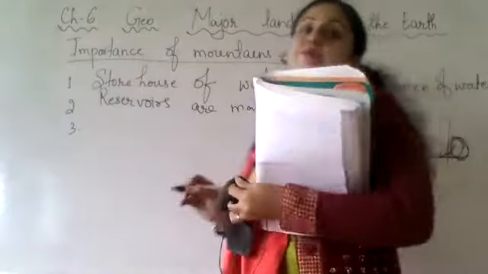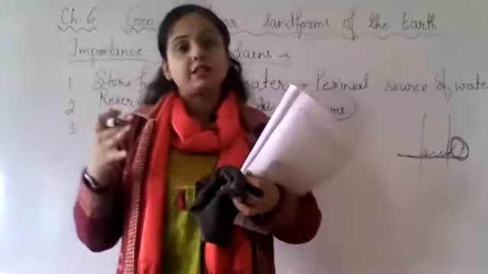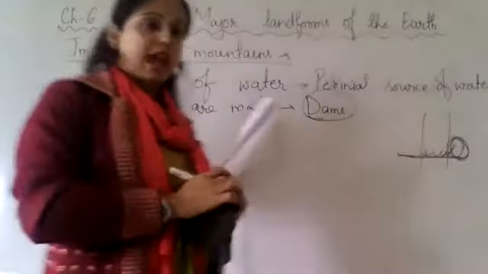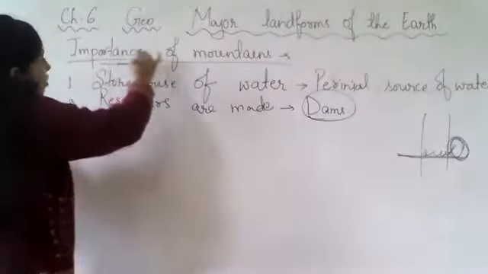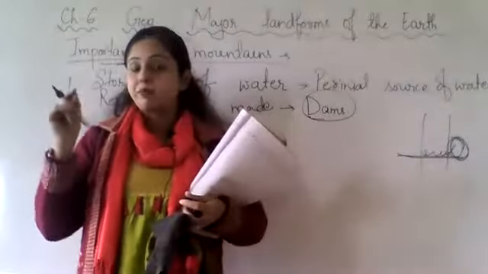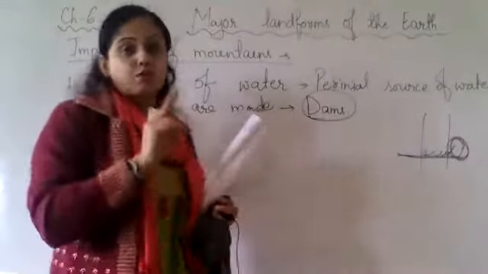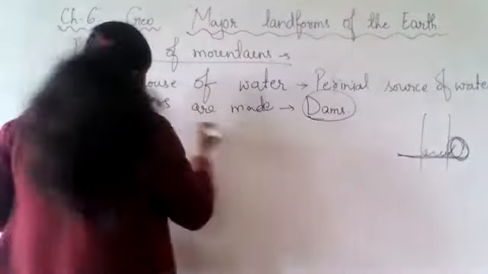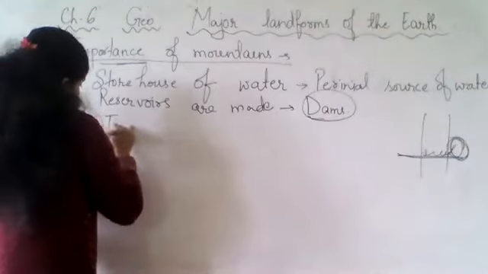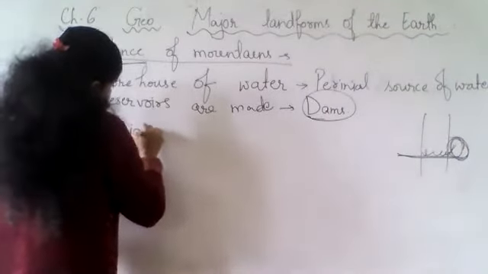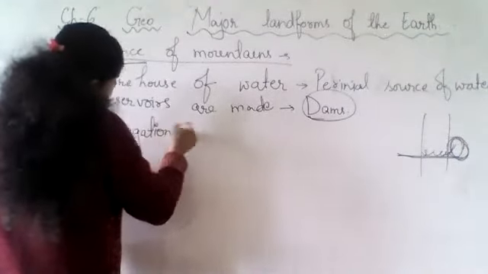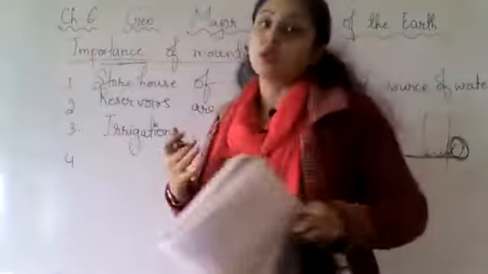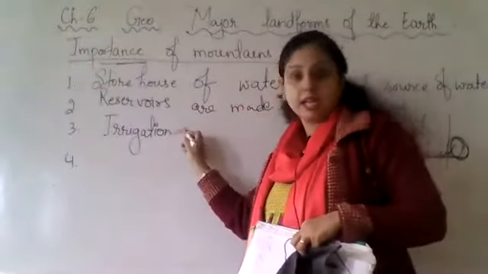So it does not only provide water, we can also reserve those waters and use them. Like this, the mountains are very important as they have a perennial source of water. Now these waters are not only used for drinking and household chores, in fact they are also used for irrigation.